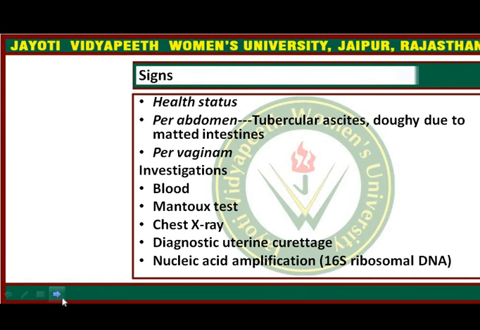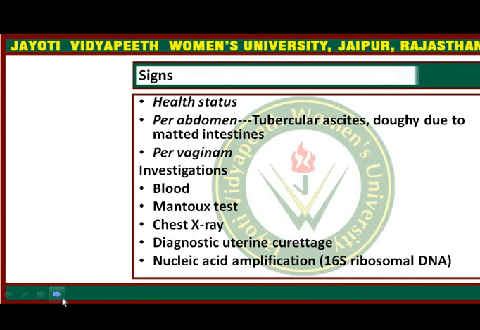Again, in the investigations we have to look for the primary lesion wherever it is present. So investigation should be directed at the primary lesion, like lungs, bones, and lymph nodes. Confirming the case of genital tuberculosis is very important.